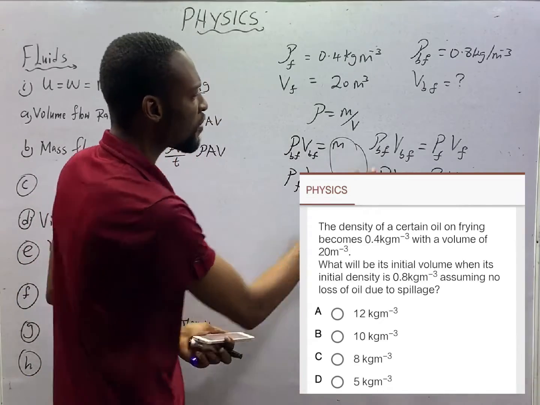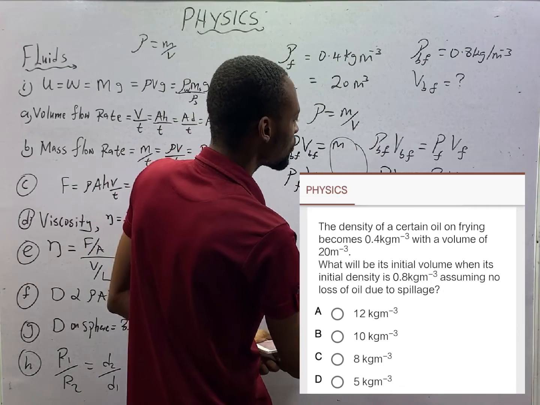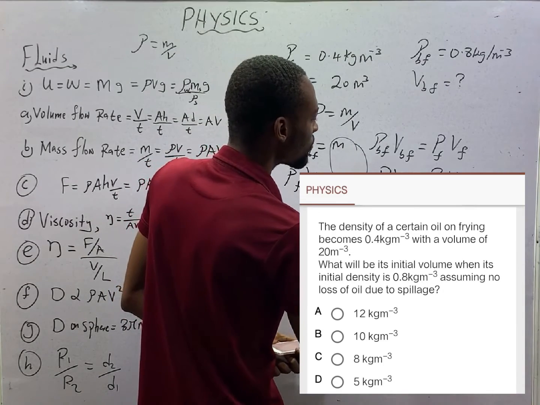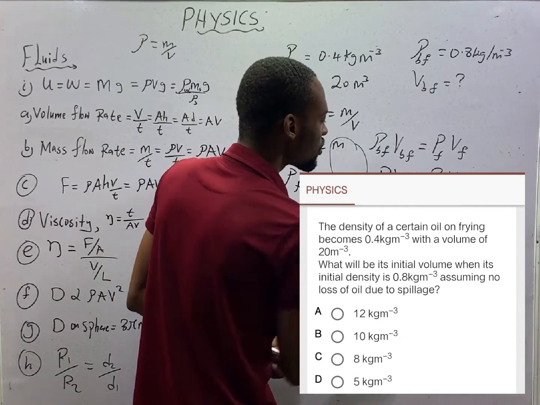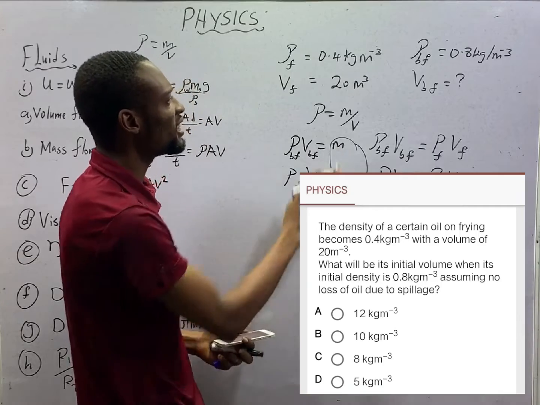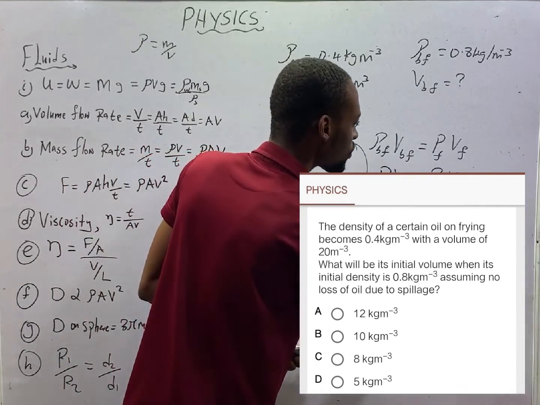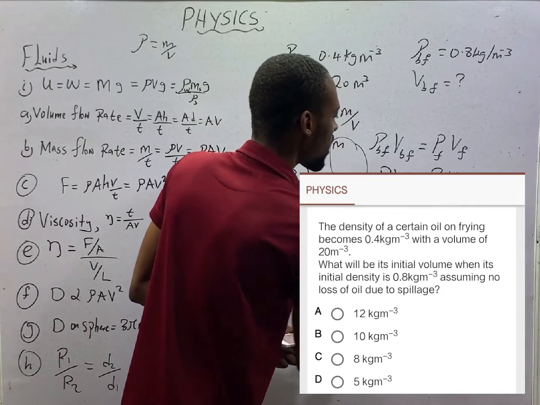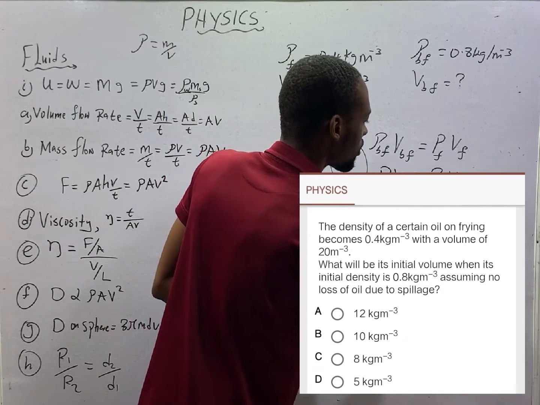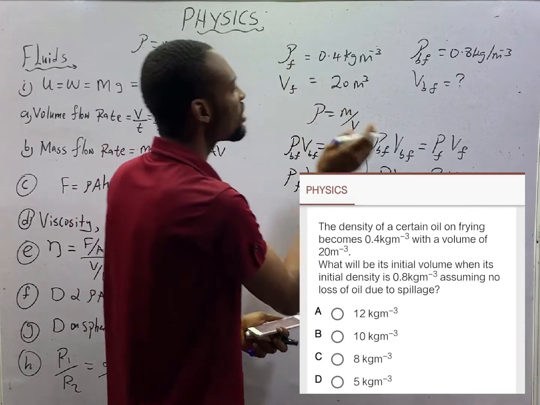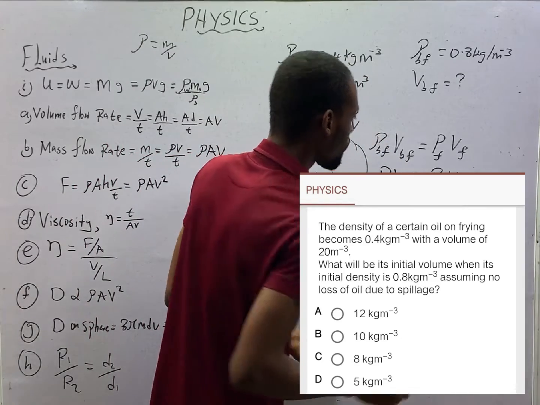Now, before frying, density is 0.8 times volume before frying. This is equal to, after frying, the density dropped drastically, that is to 0.4, times the volume of 20 meter cube.